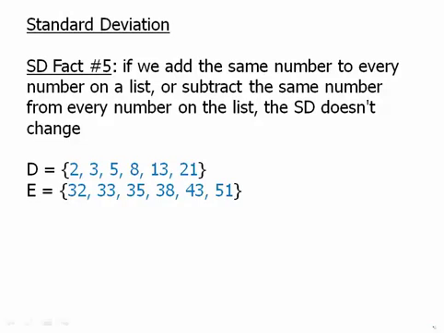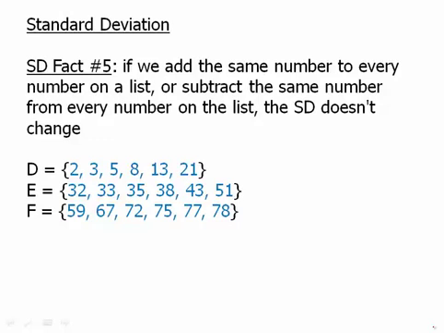Set E, all we've done is add 30 to every number on the list. So the spacings are still exactly the same, so this has the same standard deviation. Now this one's a little bit trickier. It doesn't actually look the same, but notice that the steps are in the reverse order. If we start at 78, then we're stepping down by 1, then 2, then 3, then 5, then 8. So we're taking the steps in the reverse order, but the same steps are still there.